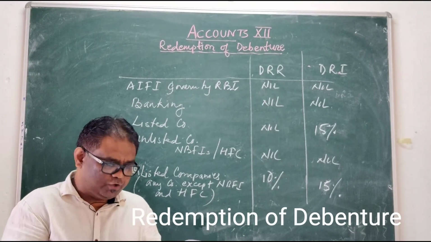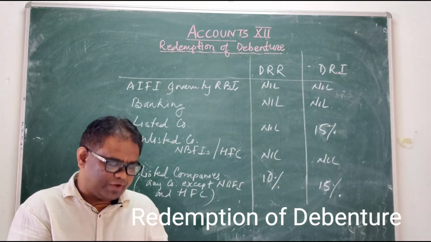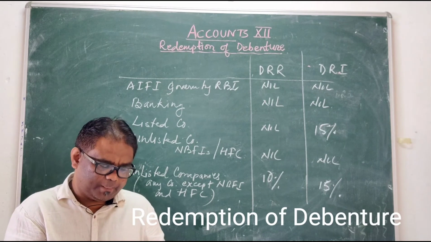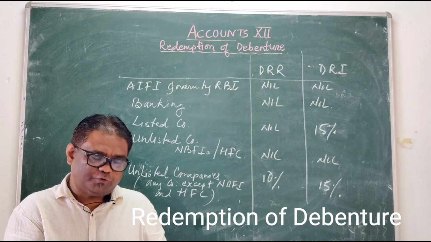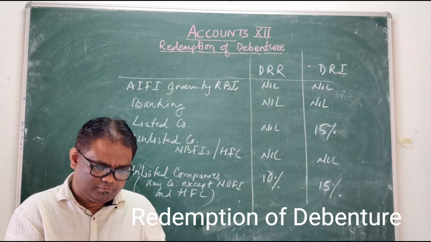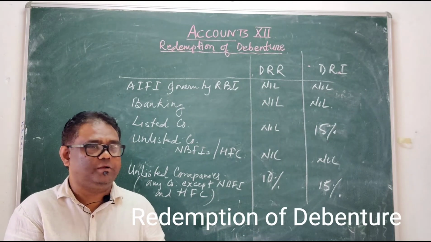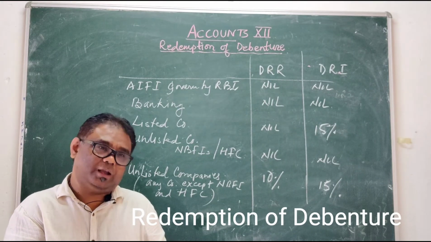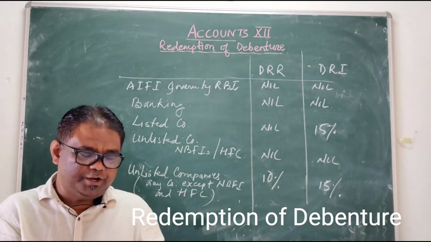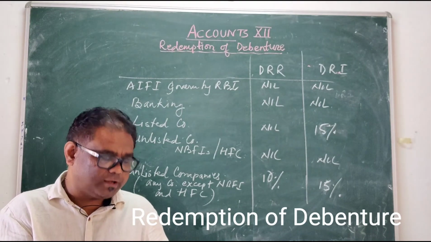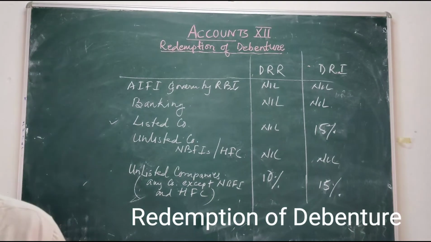Now we'll do a question from your book. Redemption out of capital. X Limited on 1st January 2014 issued 6,000 10% debentures of rupees 100 each at par. Question number 1: these debentures were redeemed on 31st March 2017 at par. Pass the journal entries regarding the issue and redemption.